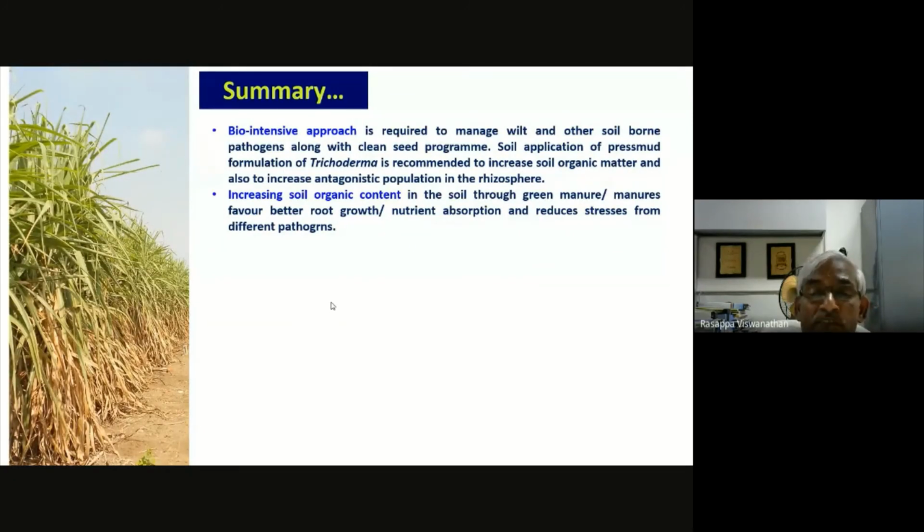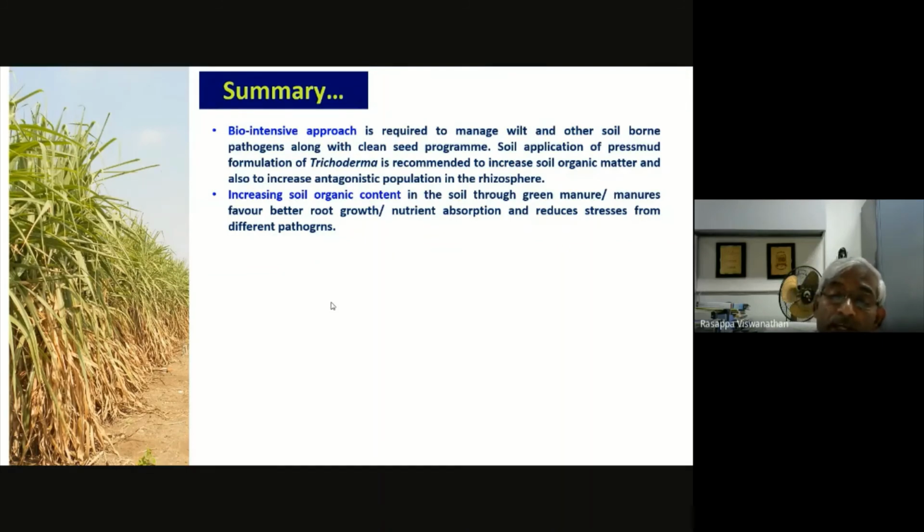And then there is the bio-intensive approach. I was mentioning wilt and its impact, but wilt can be managed only by managing the soil problems. Either you have to reduce the abiotic stress factor, or you have to increase the antagonistic load in the rhizosphere. The inoculum will remain in the soil for several years. So the only way is the proven technology that is already there. We have recommended it, and Navsari has also recommended it, and it is easy to multiply Trichoderma in press mud.